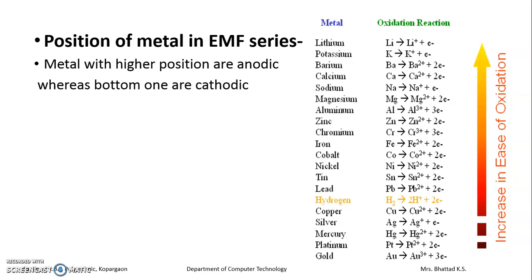This series will help you in a number of ways: which one is more anodic, which one is more cathodic, and once a pair is formed, this series will tell that among this pair who is anodic and who is cathodic. The top one or higher position is anodic whereas the bottom ones are cathodic.